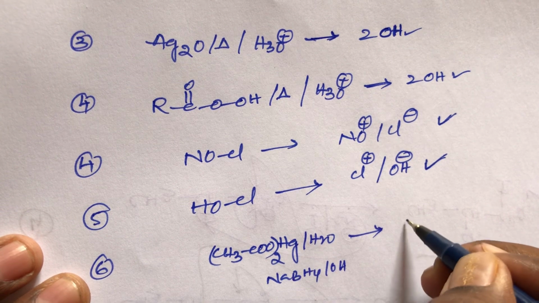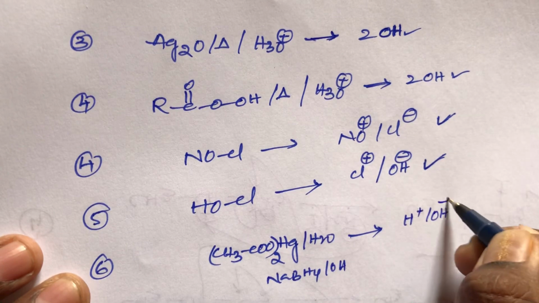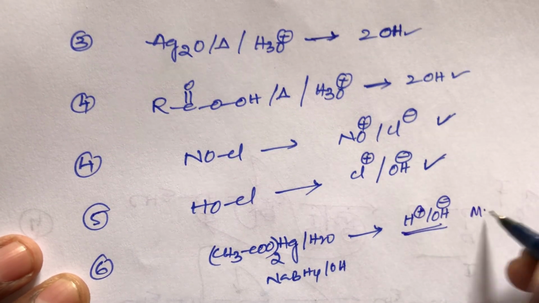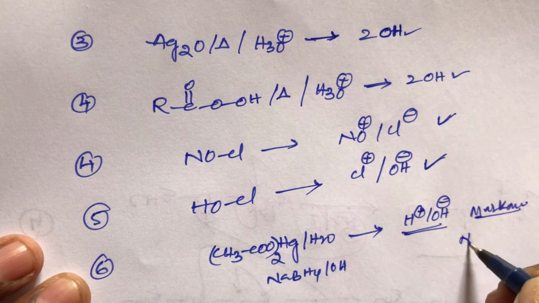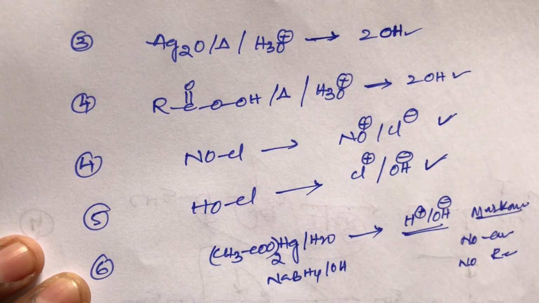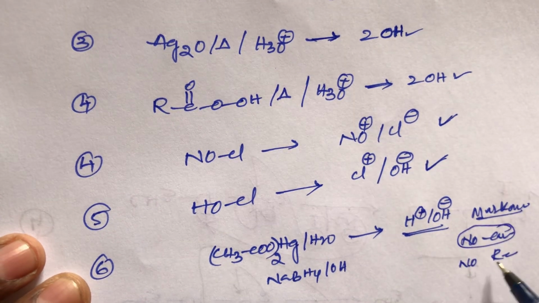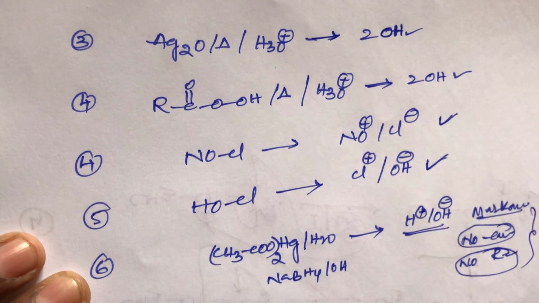In this reaction, addition of water, H plus and OH minus, these are the two reagents, electrophile and nucleophile. It follows Markovnikov's rule, but with no carbocation formation and no rearrangement. In this oxymercuration-demercuration, students, there is an absence of carbocation intermediate and absence of rearrangement. This is very important, students.